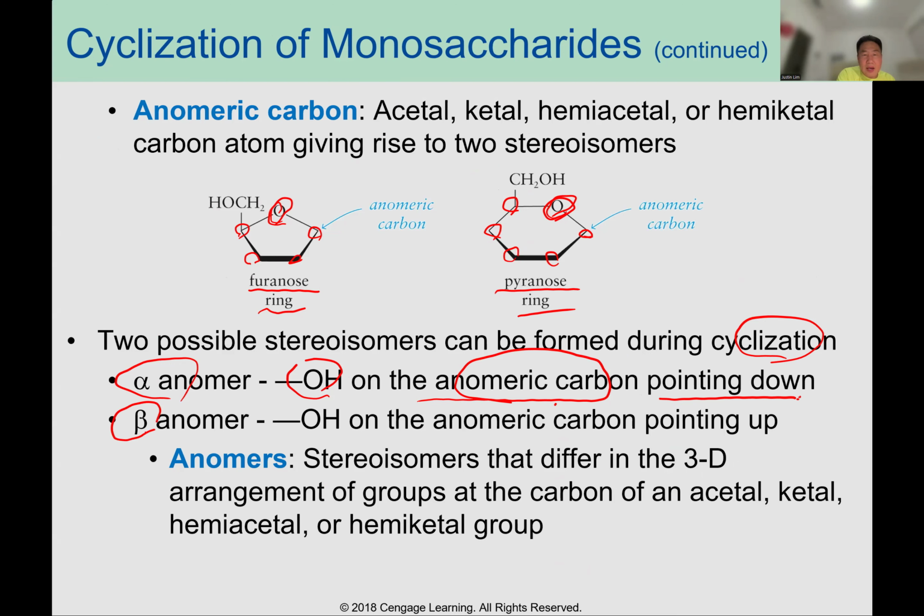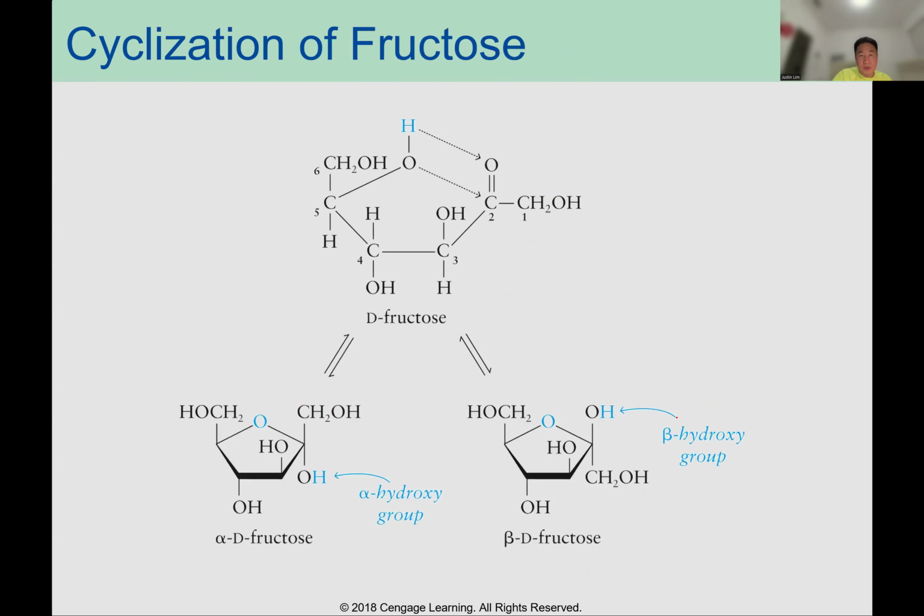And in the beta anomer, the OH on the anomeric carbon points up. That's the beta anomer. So pointing down is the alpha hydroxyl group, and pointing up is the beta hydroxyl group.